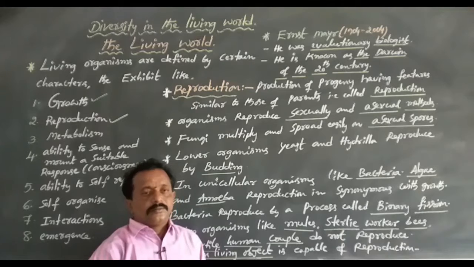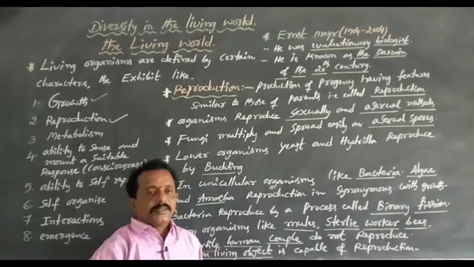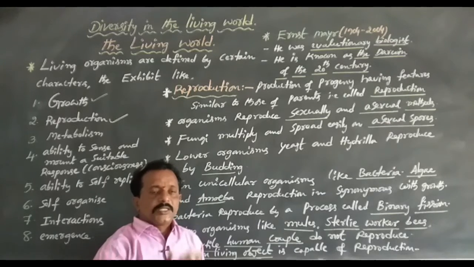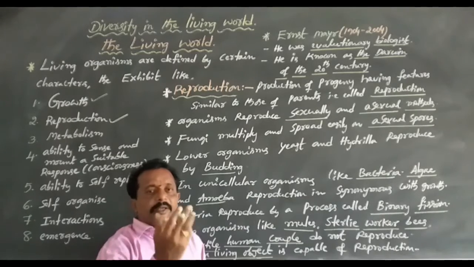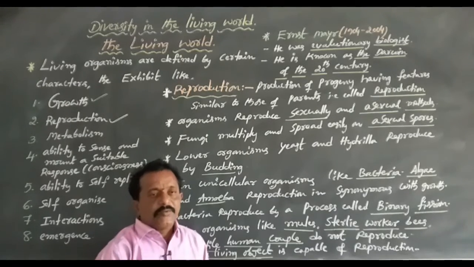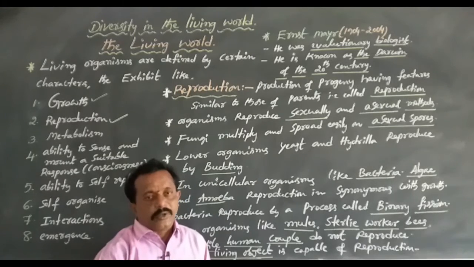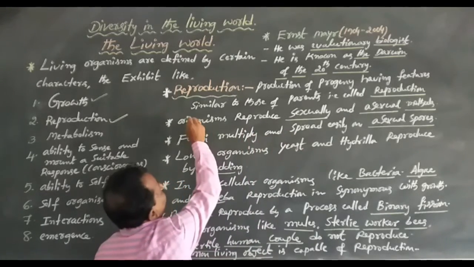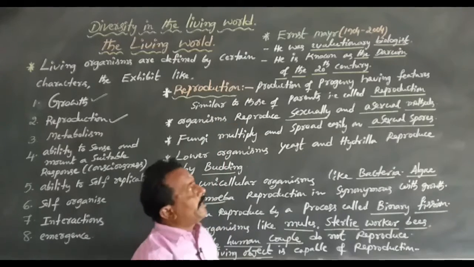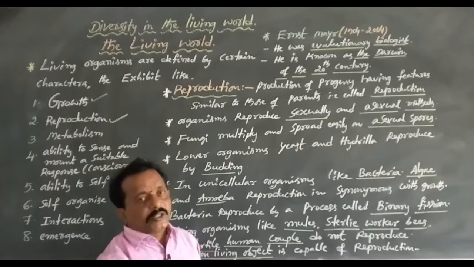Any organism, including plants, animals and human beings, is similar to its parents in characters, or parental characters. Why? Because these organisms undergo reproduction.